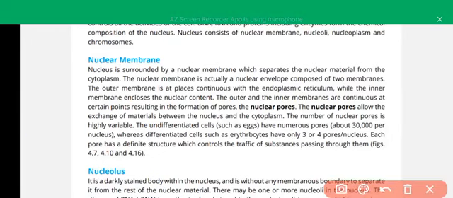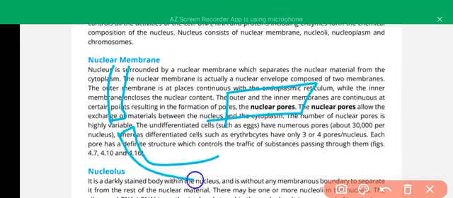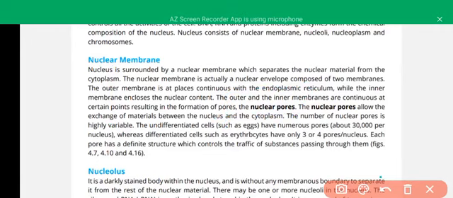there are various pores in the nuclear membrane where particles can enter into the nucleus, and exchange of material between the nucleus and the cytoplasm takes place. Nuclear pores allow the exchange of material, and at the nuclear pores both the outer and inner membranes are continuous with each other. They are continuous with each other at the nuclear membrane here.